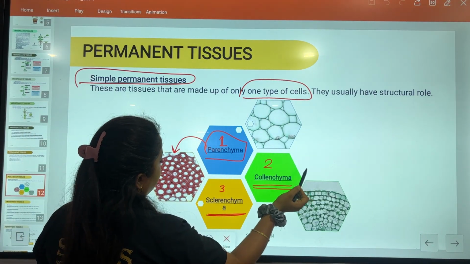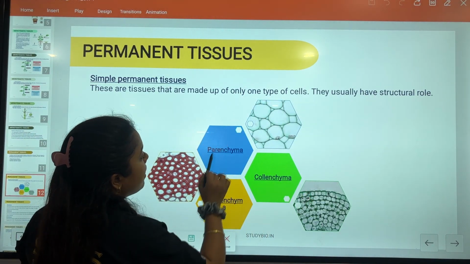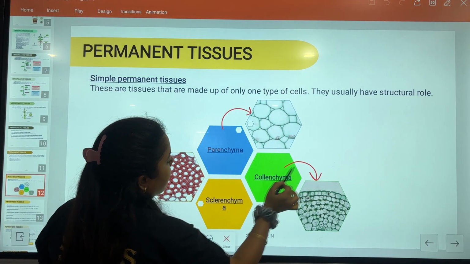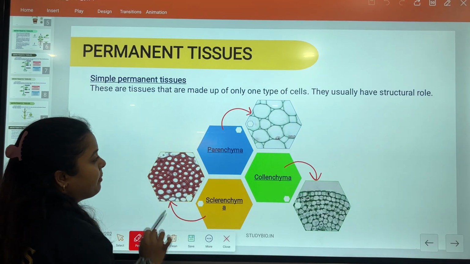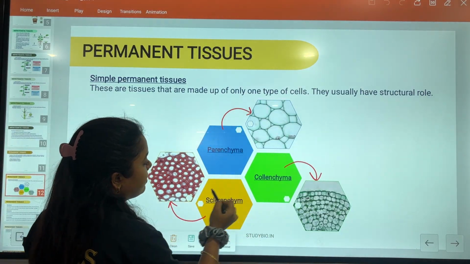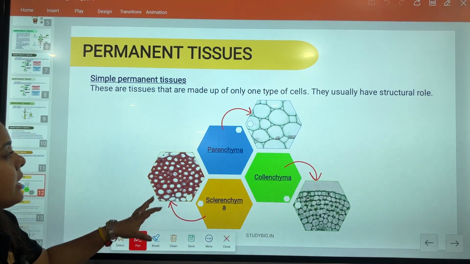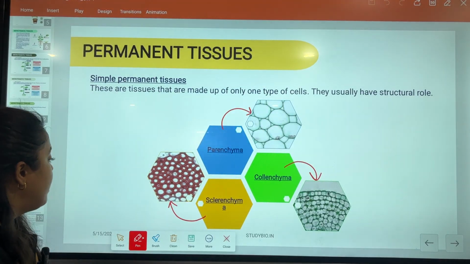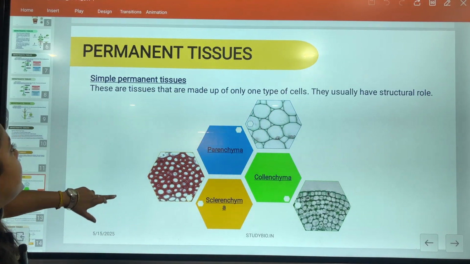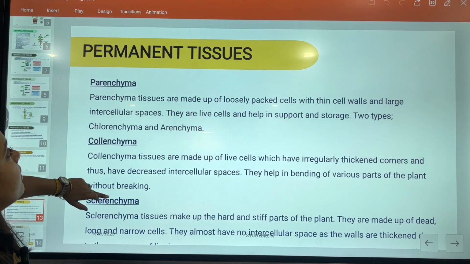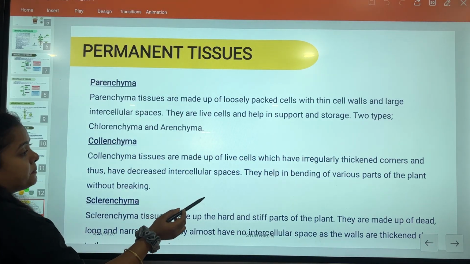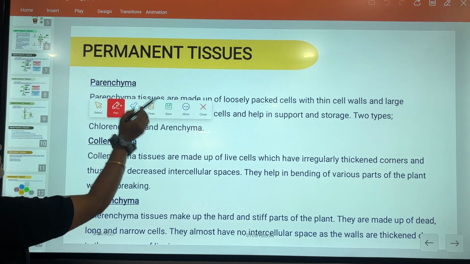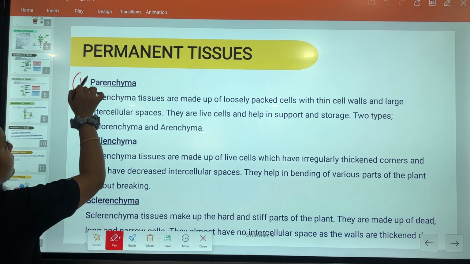These are parenchyma, these are collenchyma, and these are sclerenchyma. Okay, so this is the diagram. This kind of tissues are present: parenchyma, collenchyma, and sclerenchyma. Now we are going to learn it in detail. Very firstly, in permanent tissue, first we will see simple permanent tissue. Very firstly, we are going to learn about the parenchyma.